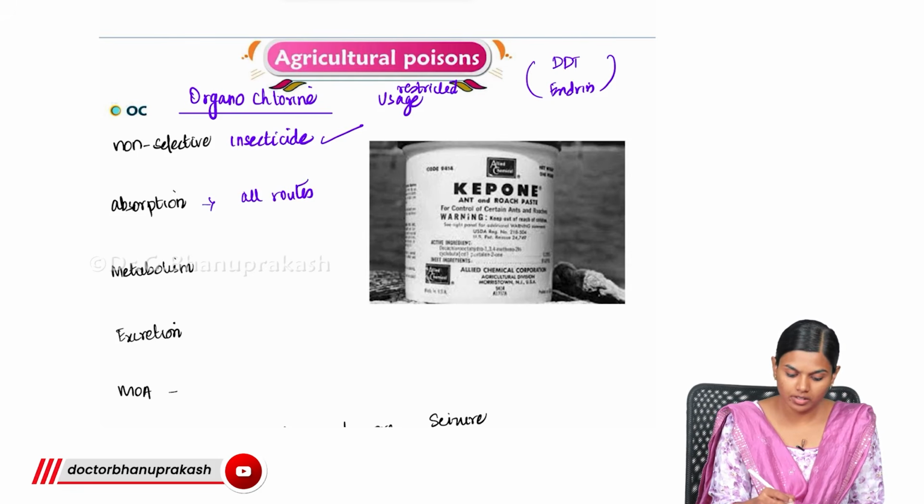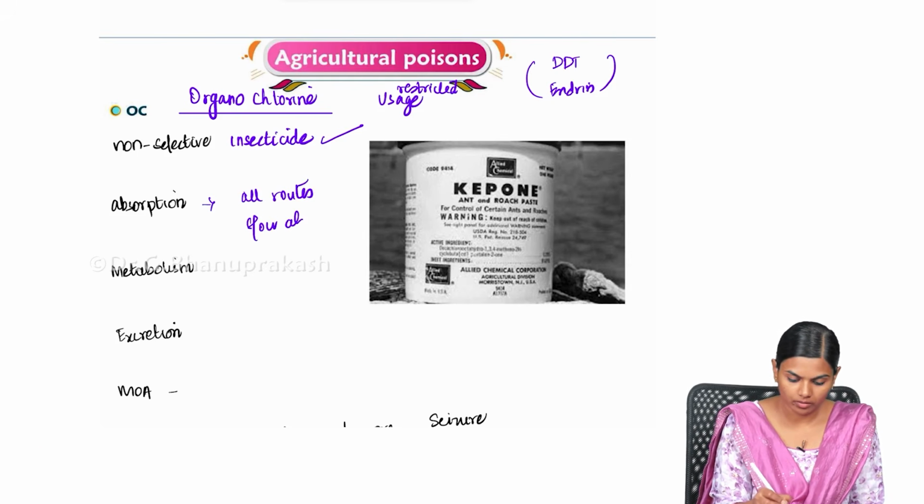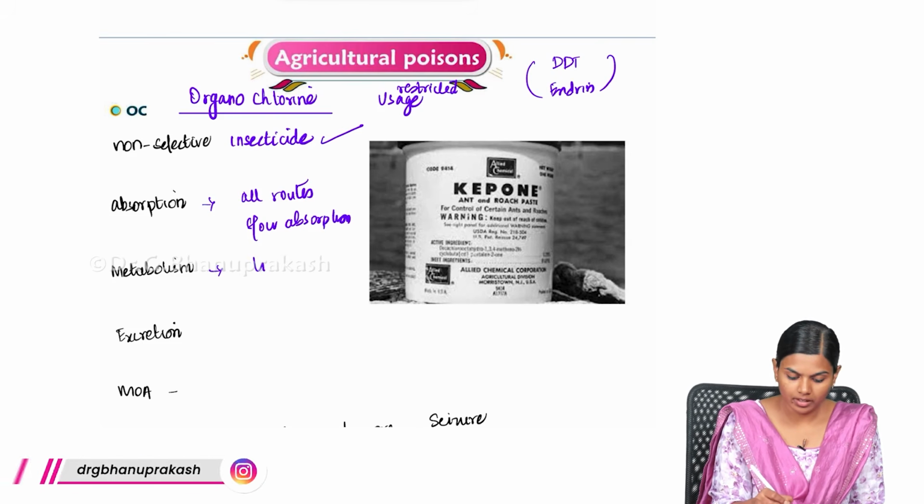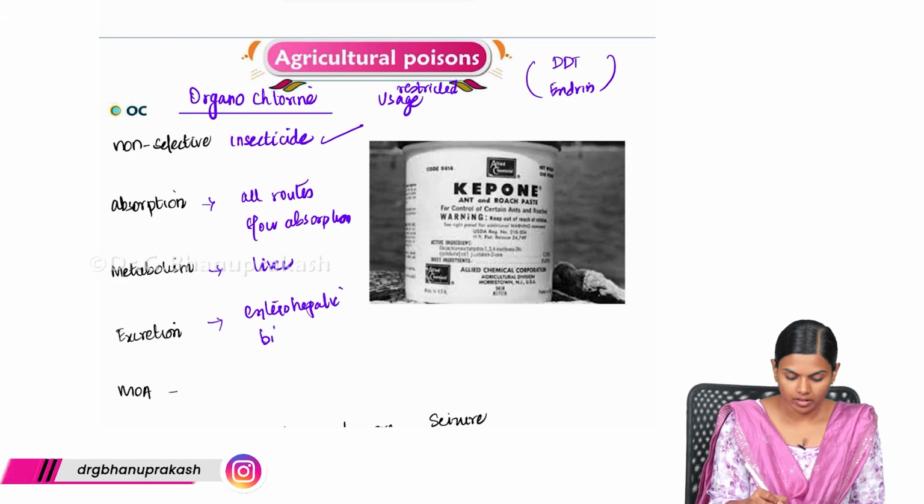But absorption is very slow. You have slow absorption. And it is metabolized in the liver and through enterohepatic circulation it is excreted.